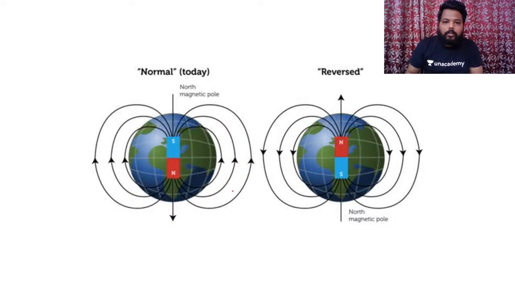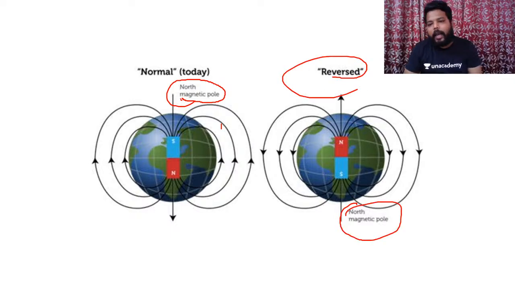See, now we have magnetic. So this is the north magnetic pole. Clear? It is normal today, and when it would be reversed, we would be having this particular condition. Clear? So the north magnetic pole may shift towards the southern pole region, and magnetic south may shift towards the